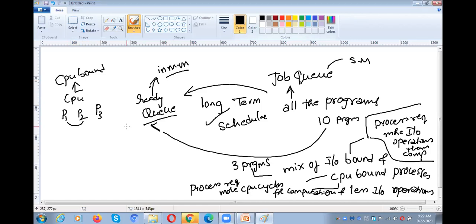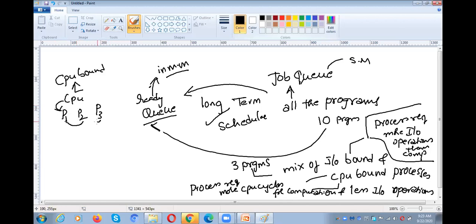Right. P1 requires the CPU, so automatically we assign the CPU to P1, and next P2 is waiting for the CPU which was already allocated to P1. P2 is waiting for the CPU for a long time, and P2 also requires more CPU cycles.